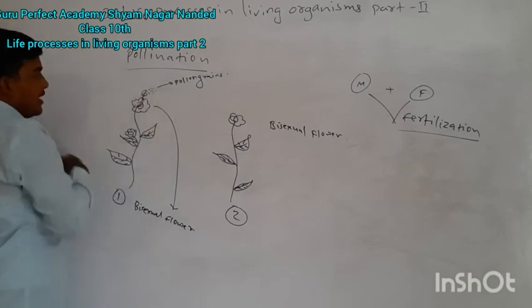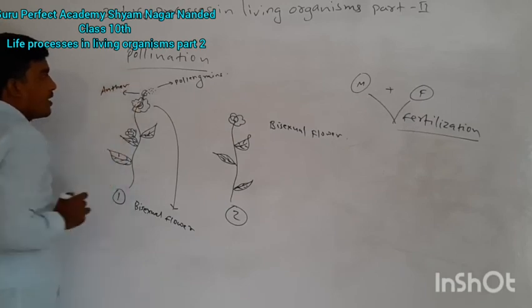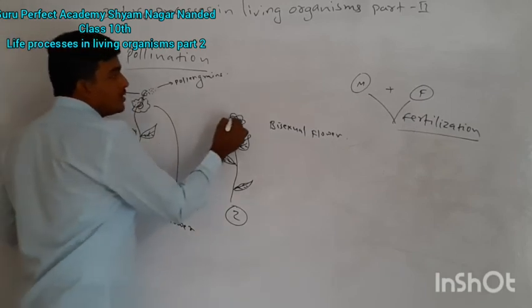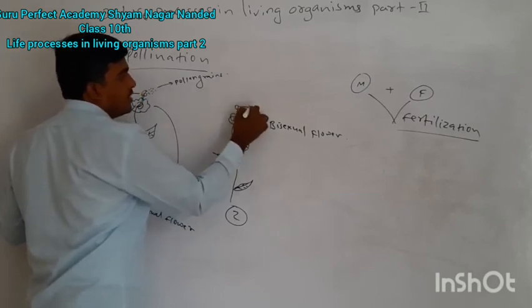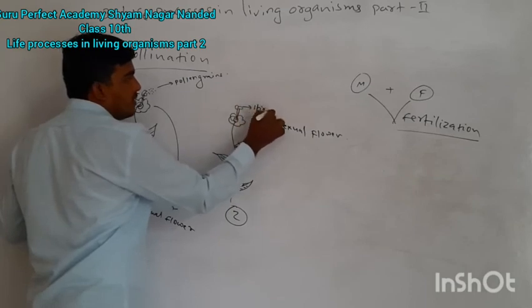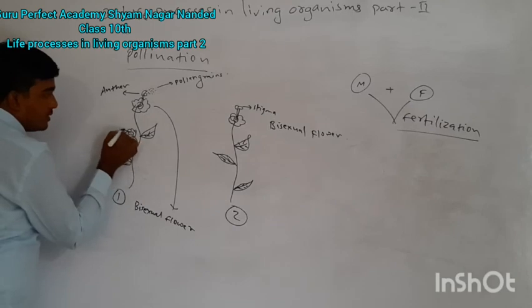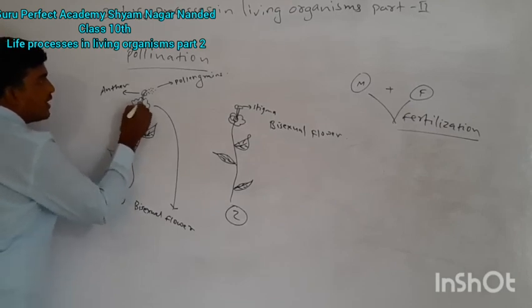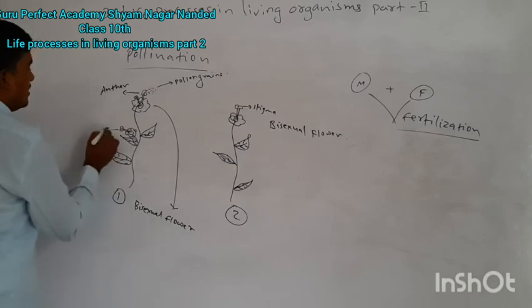Okay, this is an anther. Anther to, suppose this flower has a stigma. Okay, this is a stigma, female reproductive part. This flower also contains a stigma. This flower also contains a stigma. We know all these things. Okay, this is a stigma.